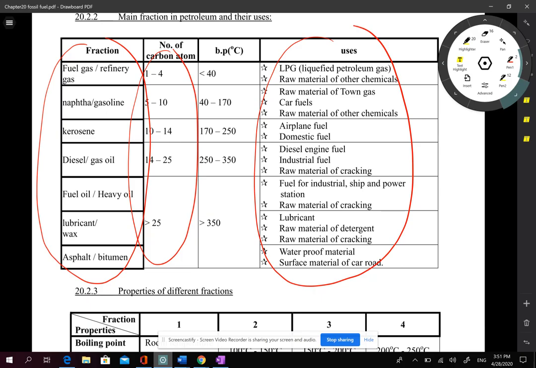Okay, some people will suggest you try to use the first letter to remember it.